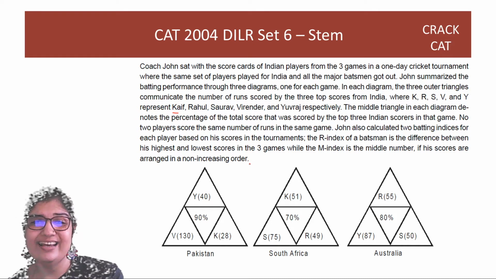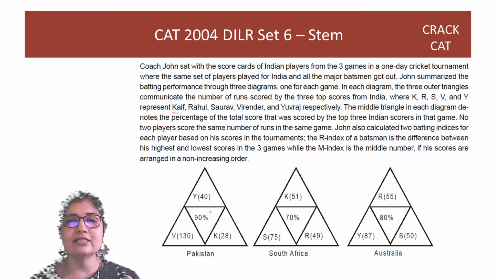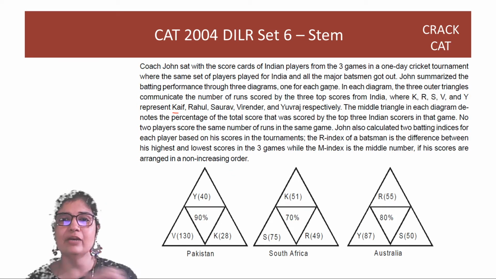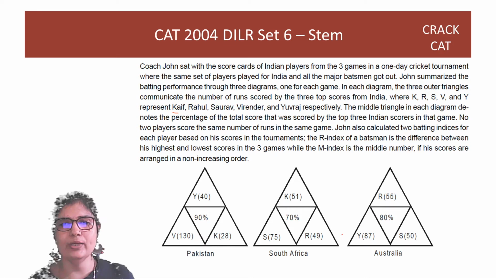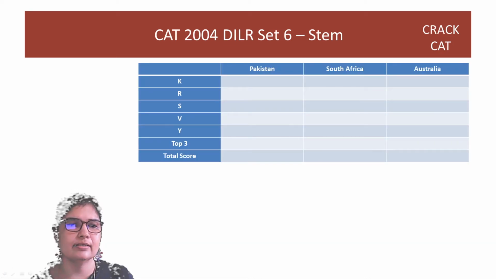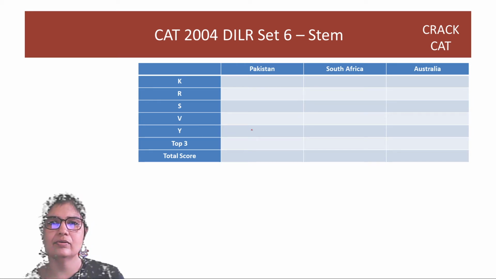Great. Let's get this all properly in a good format so that we can access all the numbers very easily per player. See, we are going to be concerned with the batsman's R index, M index, right? So per player, I need to see his or her scores. Okay, so let's fill this up. For Pakistan, we have Y as 40, V as 130, K as 28. So Y is 40 for Pakistan, V is 130 and K is 28.